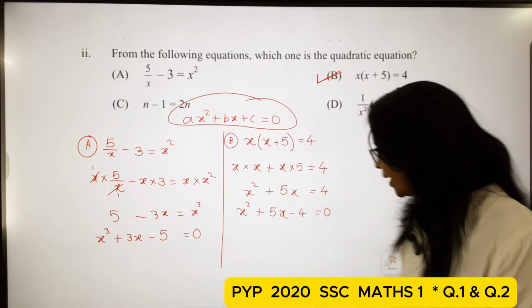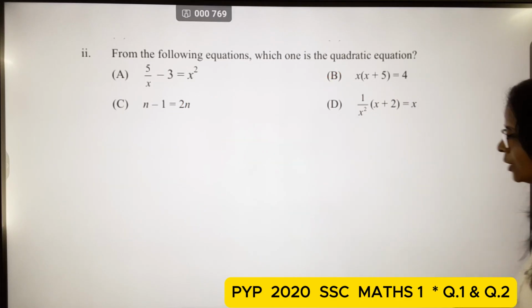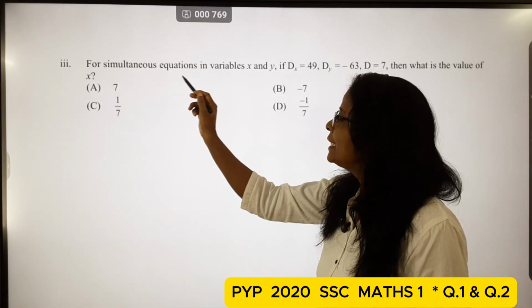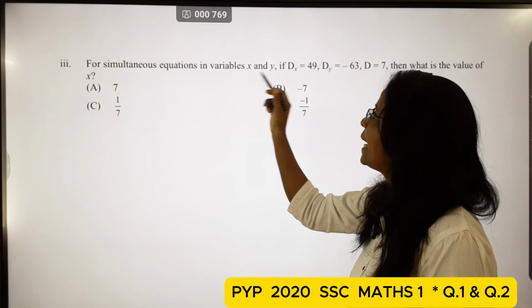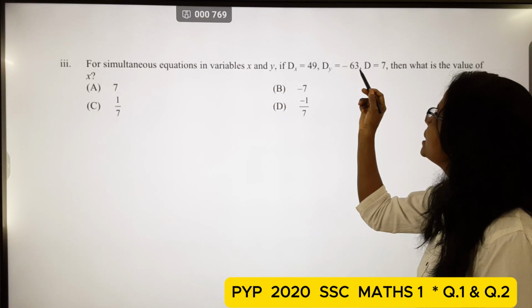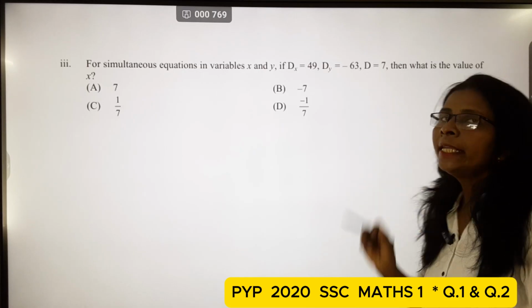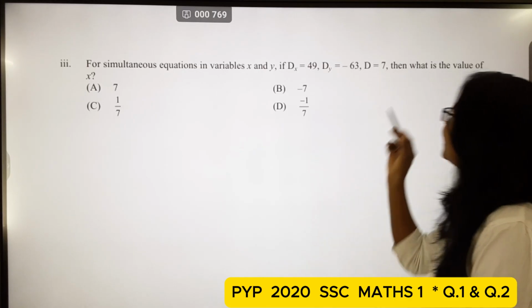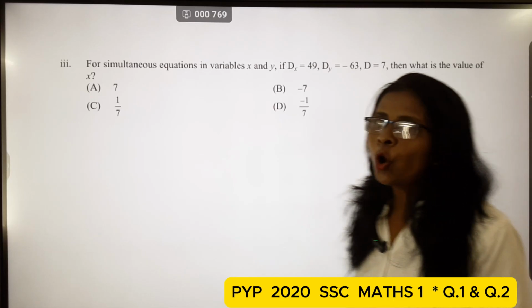Now let us take the next example. For simultaneous equations in variables x and y, if Dx is equal to 49, Dy is equal to minus 63, D is equal to 7, then what is the value of x?